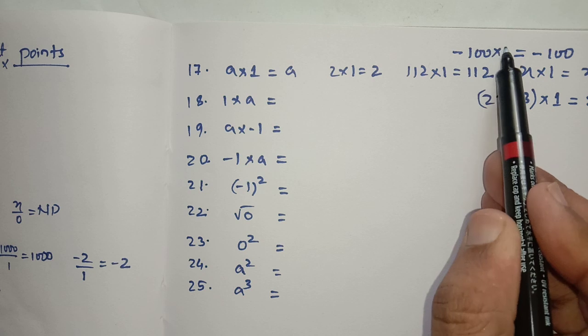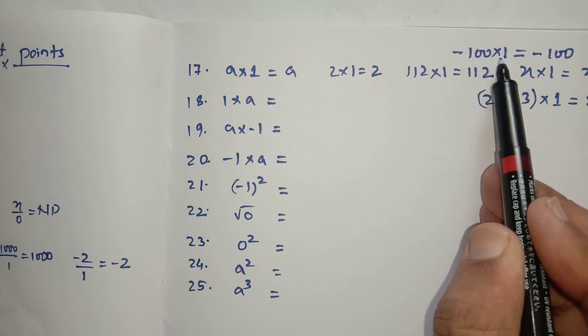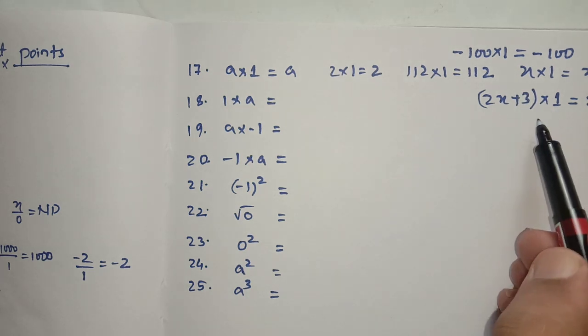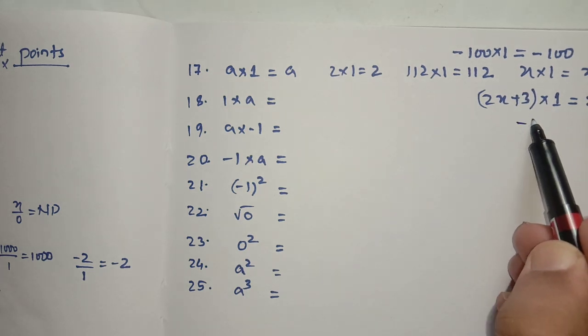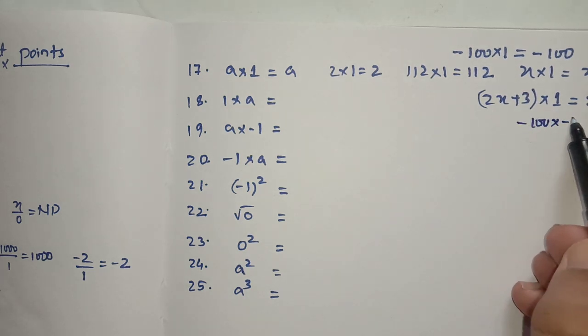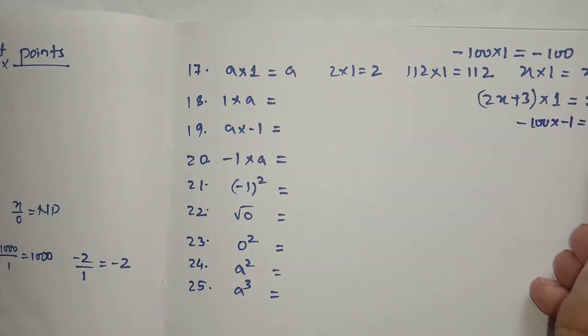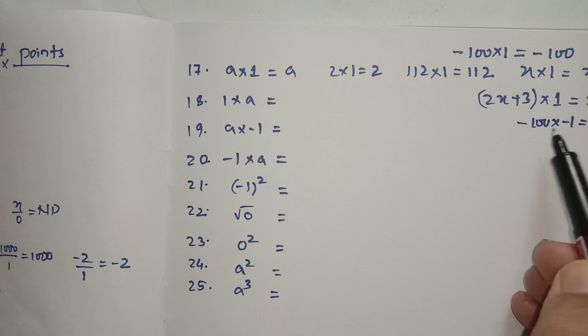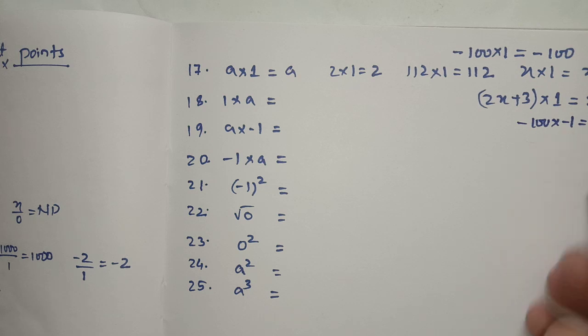Suppose it is minus 100 into minus 1, then it will become plus 100. Suppose like this, minus 100 into minus 1 will become plus 100. Why? Minus into minus will become plus. 100 into 1 is 100, student.